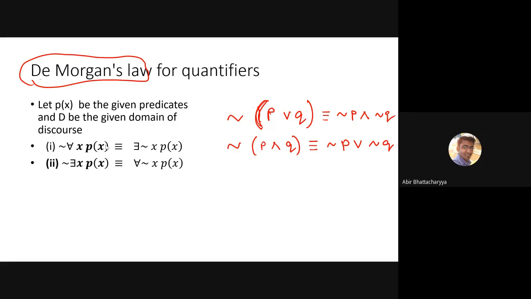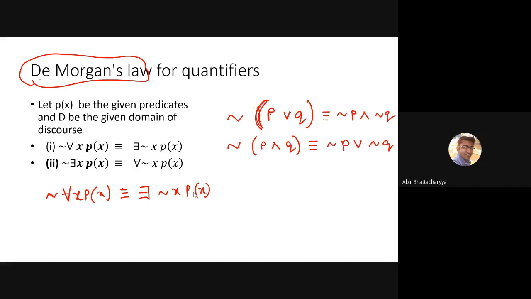Now, what does De Morgan's law state? First, the negation of for all x P(x), that is, the negation of the universal quantifier, is equivalent to there exists x such that negation of P(x), the existential quantifier of the negation of P(x).